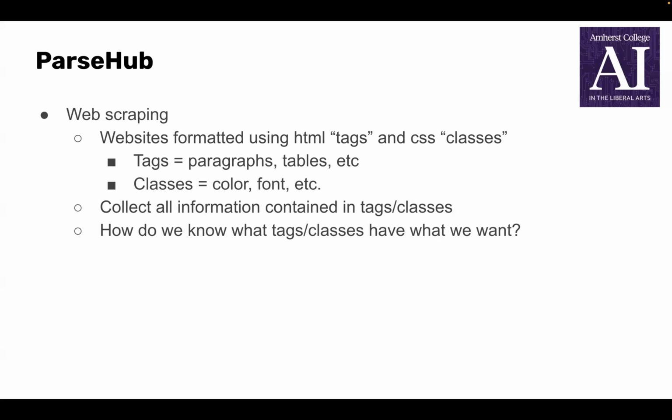A lot of web scrapers will try to exploit this system to extract the information that they want, based on rules of, I want the information in this HTML tag with this class. But the issue here is, how do we know where our information is? How do we know what tags and classes we have to put together to get our information? So in practice, what we generally have to do is go to the website, use inspect, and try to piece together a couple of useful rules that we can then use to extract what we want.